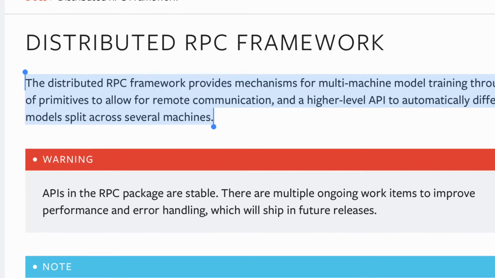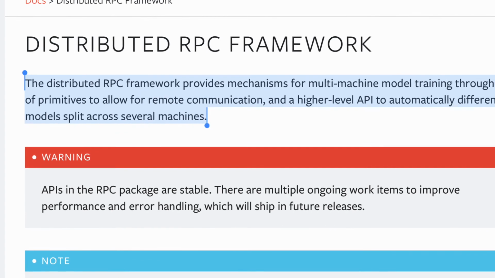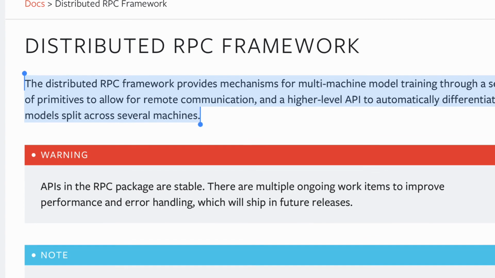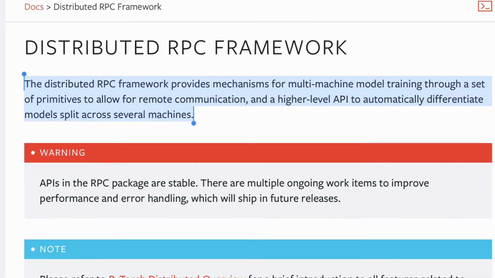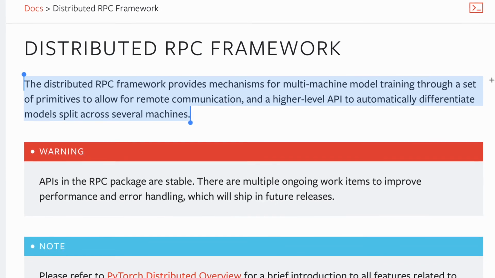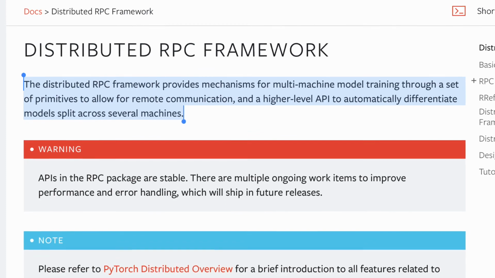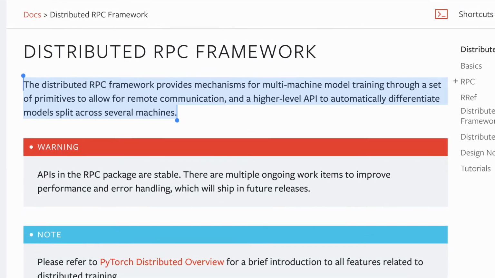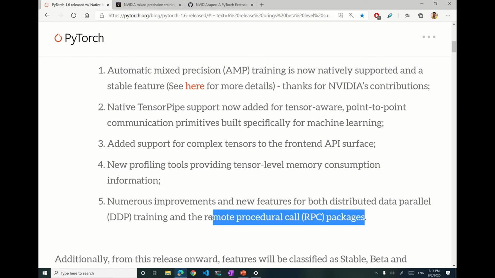Another module from PyTorch is remote procedure call, or RPC. RPC is used when we want to run some operations on a remote machine. Generally, suppose we have a big model which we are not able to fit into one GPU's memory. In that case, we have to split that model and put it onto two different machines, two different processes or two different GPUs. In that case, this RPC package helps in communicating between those processes and running everything smoothly.